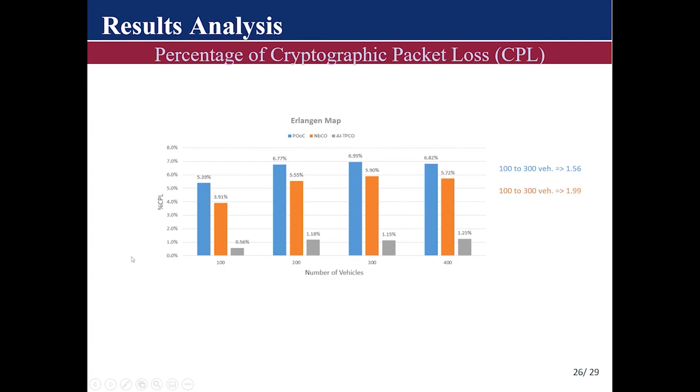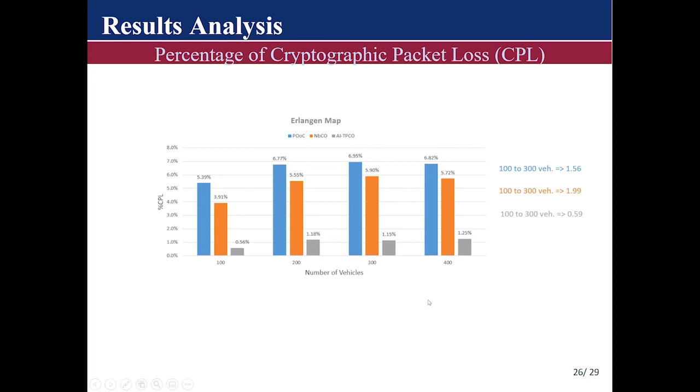The neighbor-based certificate omission scheme increased by a difference of 1.99, whereas our scheme only increased by a difference of 0.59. As we mentioned, our scheme is able to minimize both cryptographic packet loss and network packet loss, and keep it steady and minimized even as vehicle population continues to increase.